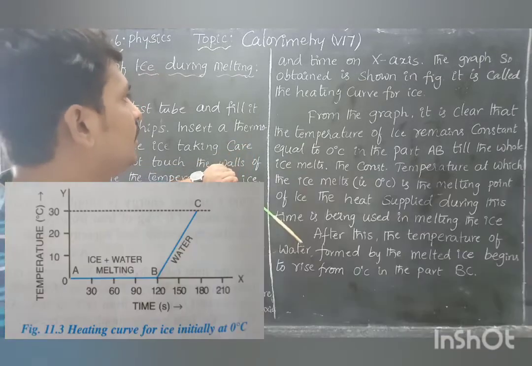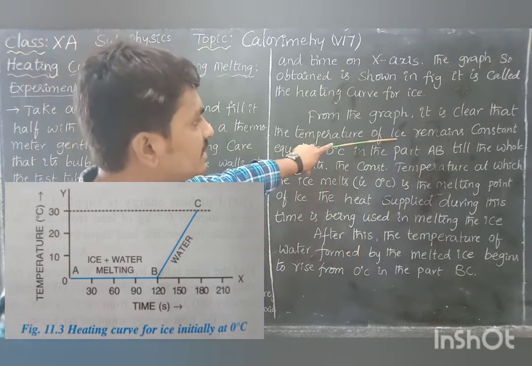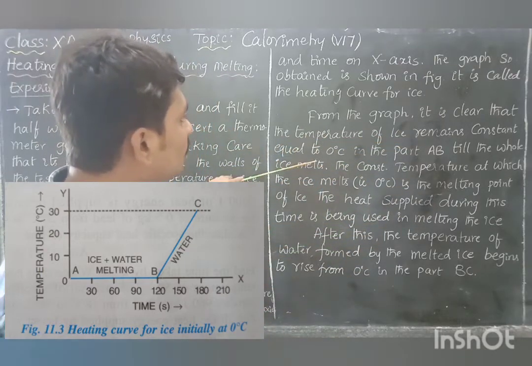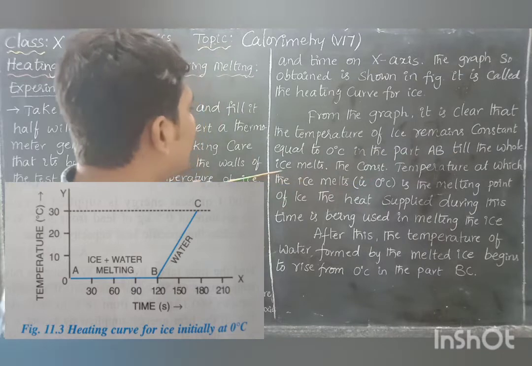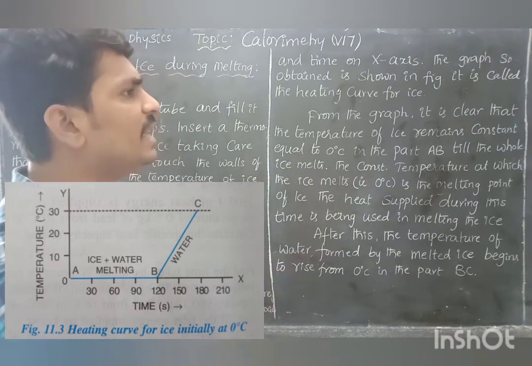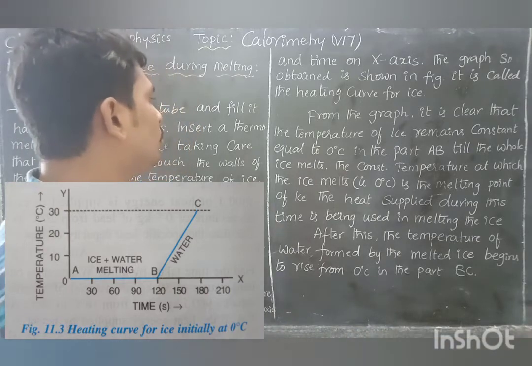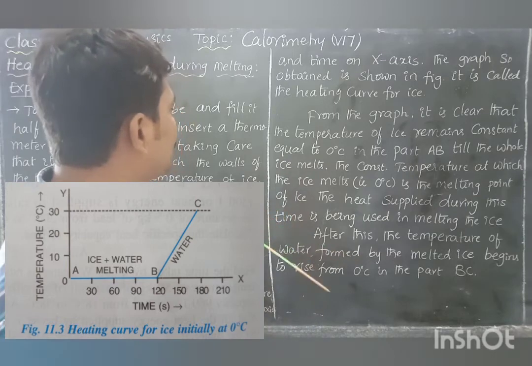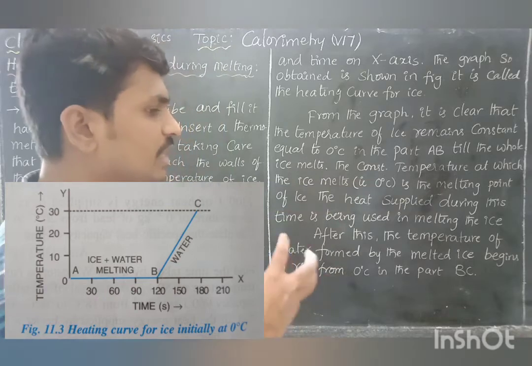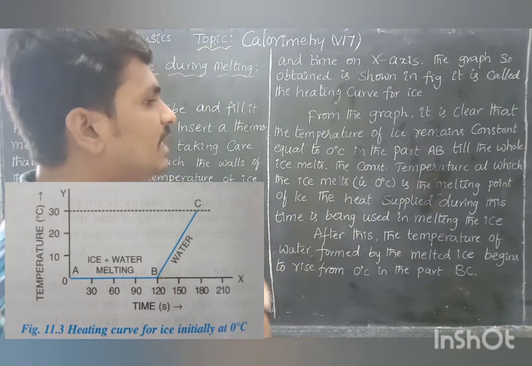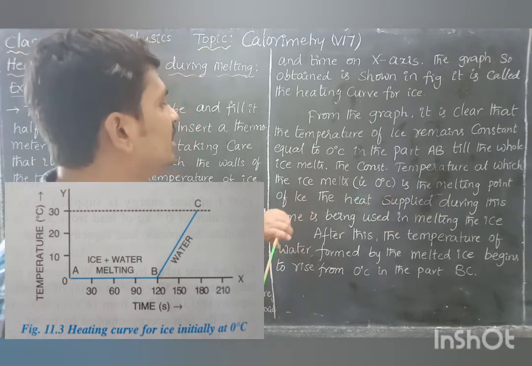See the graph carefully, very important. From the graph, it is clear that the temperature of ice remains constant, equal to 0 degrees centigrade, in part AB until the whole ice melts. Until all the ice melts, there is no change in temperature. The constant temperature at which the ice melts, 0 degrees centigrade, is the melting point of ice. The melting point of water is 0 degrees centigrade.